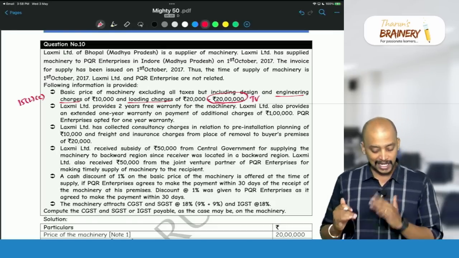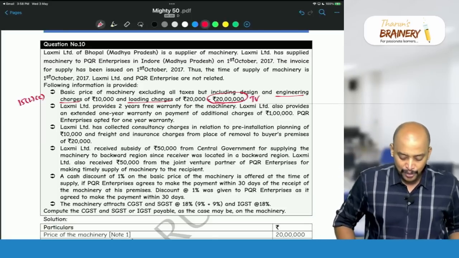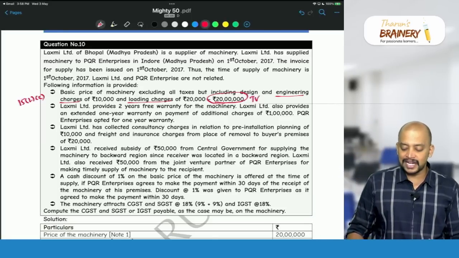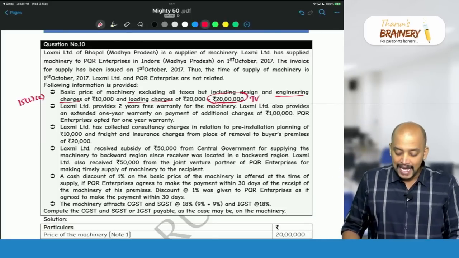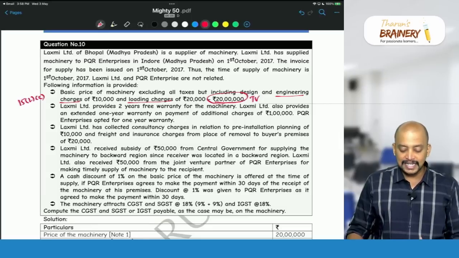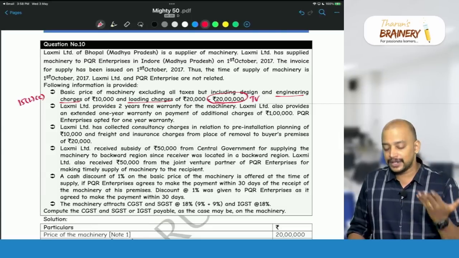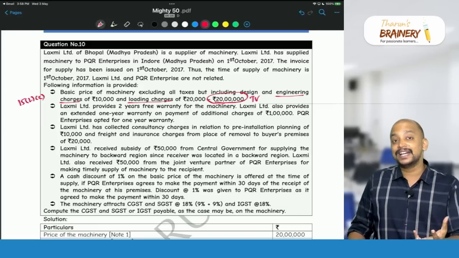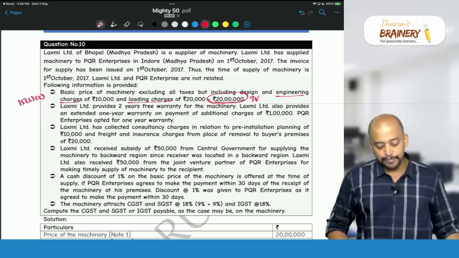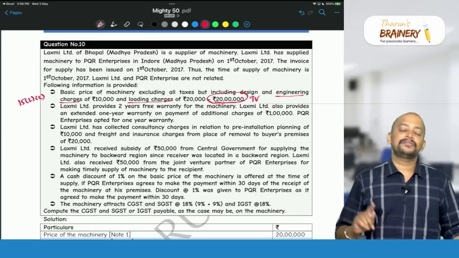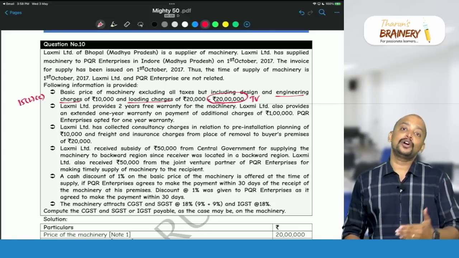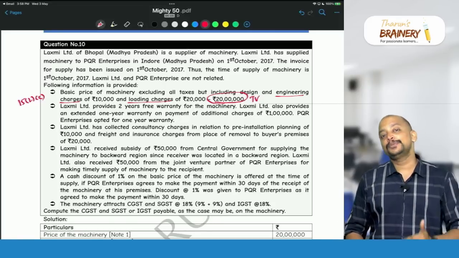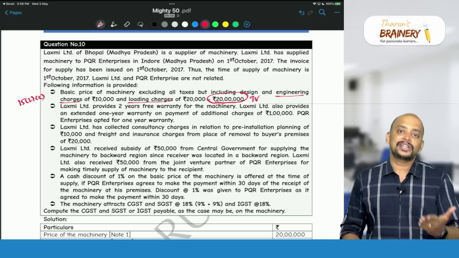Then Lakshmi Limited provides 2-year free warranty for the machinery. Lakshmi Limited also provides an extended 1-year warranty on payment of additional charges of 1 lakh, and PQR Enterprises opted for the additional warranty. So at the time of purchase itself, we need to pay an extra amount to get an extended warranty.